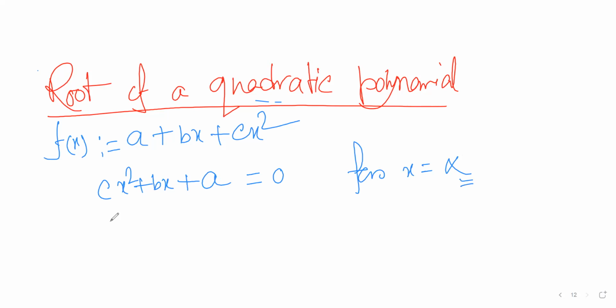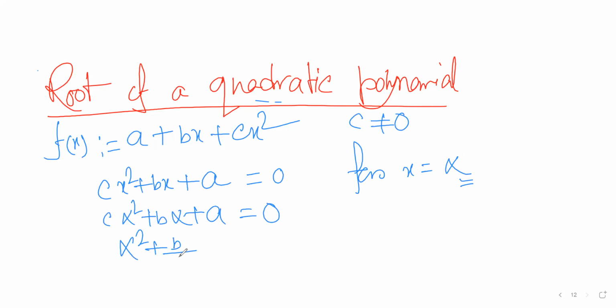So first put c alpha square plus b alpha plus a equals to 0. Now, as it is a quadratic polynomial, c not equals to 0, right? So alpha square plus b over c alpha plus a over c equals to 0.